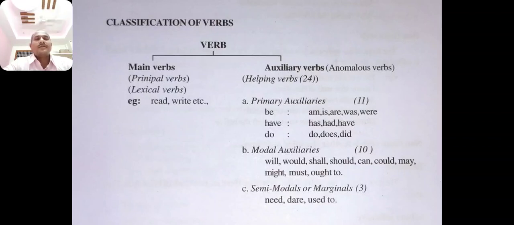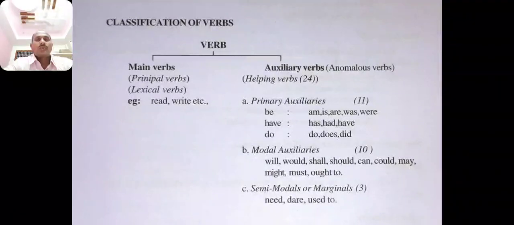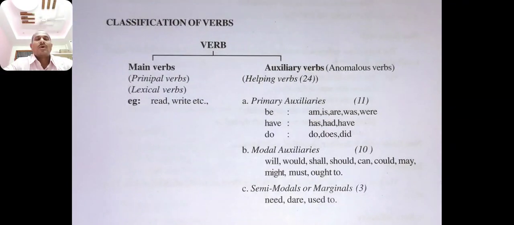And the other one, modal auxiliaries. They are 10: will, would, shall, should, can, could, may, might, must, ought to. These are modal auxiliaries. And then semi-modals or marginals. They are 3 in number: need, dare, used to. All these are the classification of verbs.